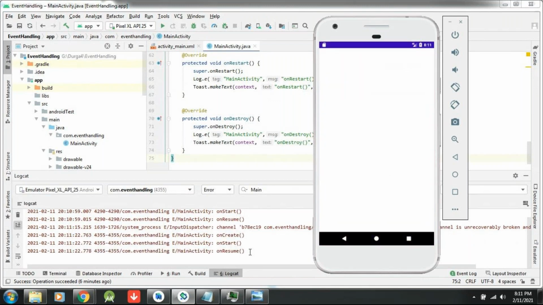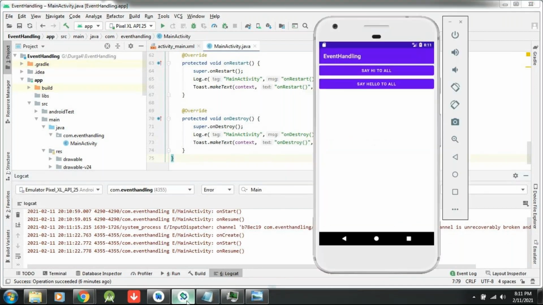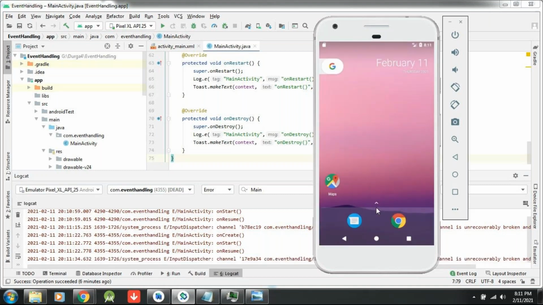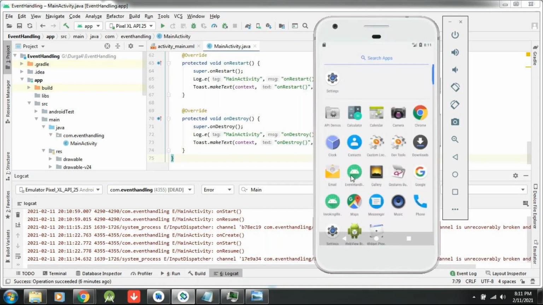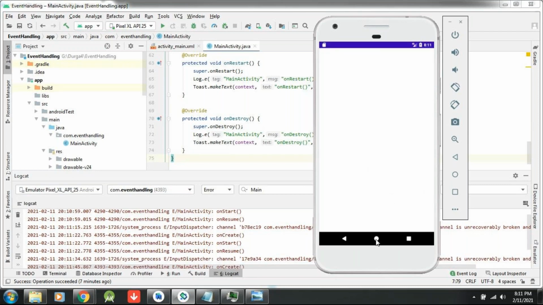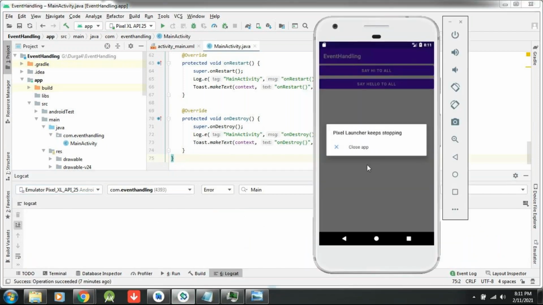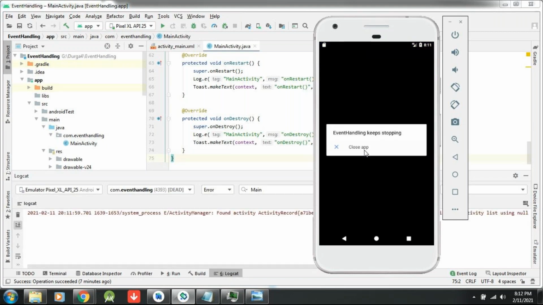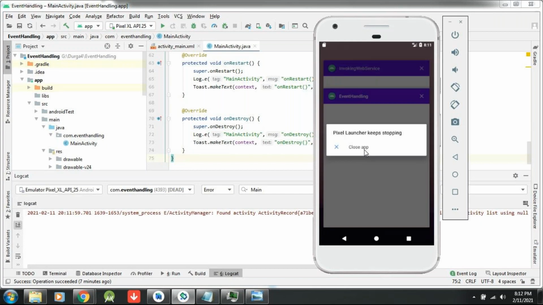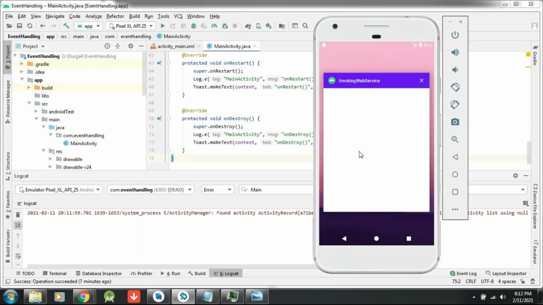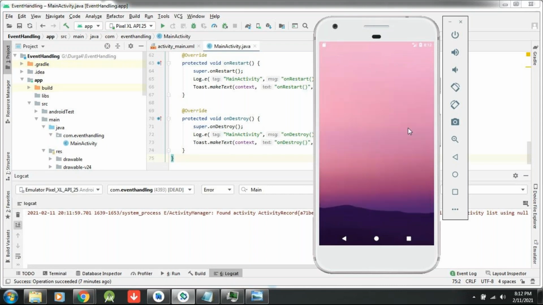When I restart, that has to come here. There is an input dispatcher problem. Another application is starting.